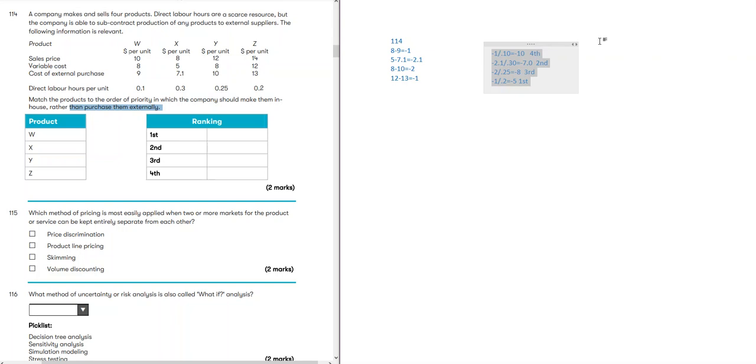So making priority is opposite of buying priority. This one would be made first because it is cheaper inside, and then the second one would become third, and the third one would become second, and then the first one would become fourth. So priority of making or buying are different. So in priority of making, the first would be product W, second would be product Y, third would be product X, fourth would be product Z.